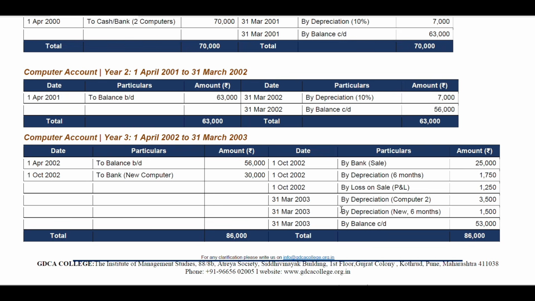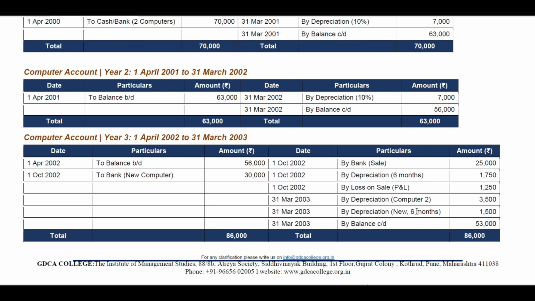31st March 2003, by depreciation for new, that is for the new computer. That is for 6 months, so it will be half for the particular period. The depreciation for 30,000 is 3,000, and half of the 3,000 will be 1,500, for 6 months.